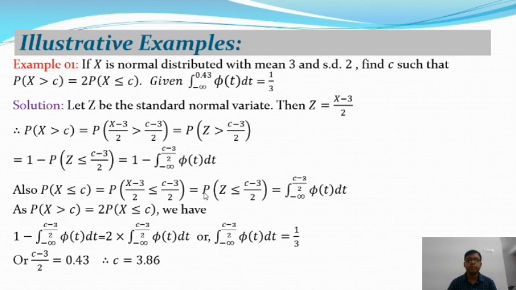From this we get the probability of Z less or equal to (c minus 3) by 2, by the properties of a probability function for the continuous case, and this is the integral from minus infinity to (c minus 3) by 2 of phi(t) dt.